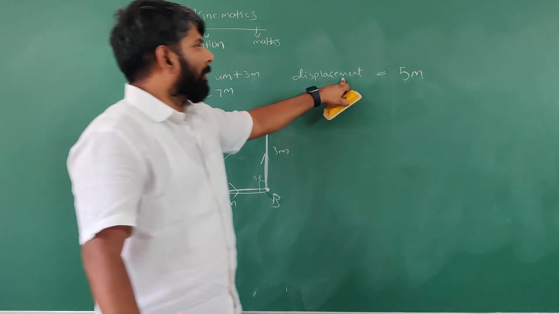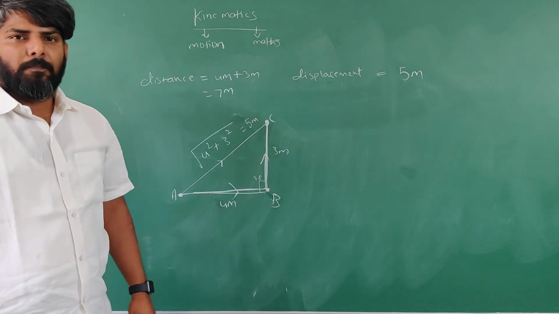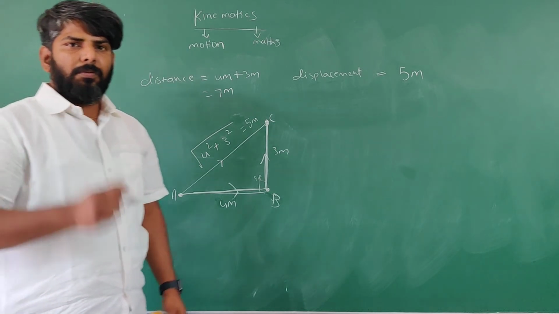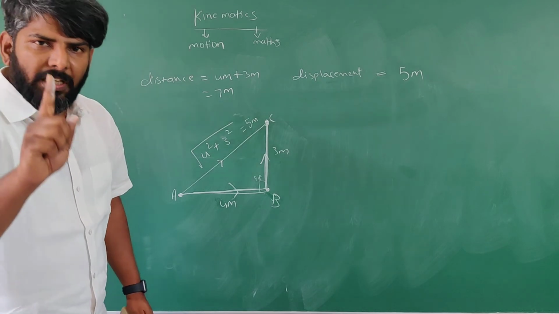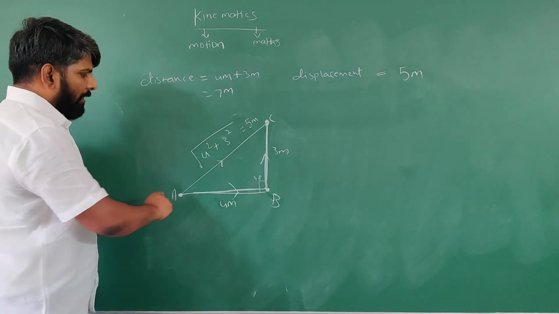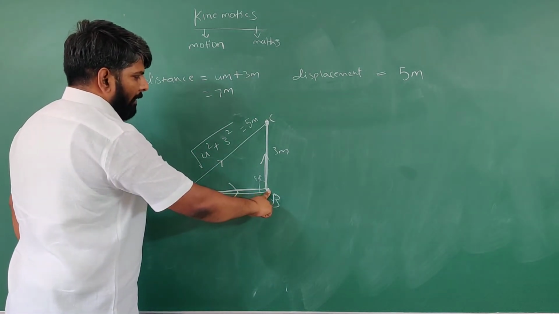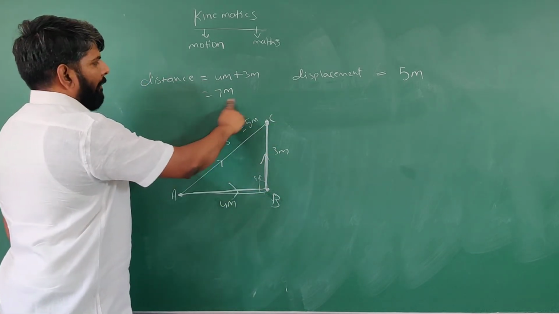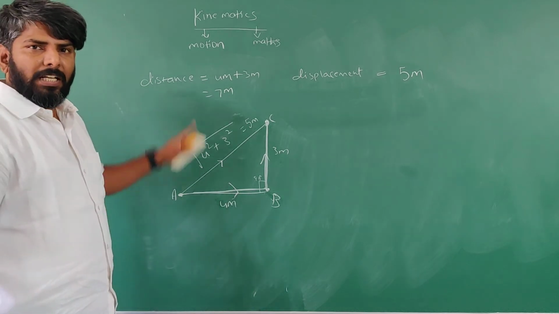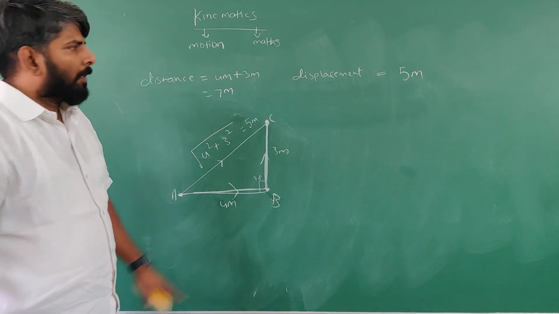What is the displacement of the body? 5 meters. Point understood or not, students? Distance means length of the original path. So here, what is the original path? 4 meters plus 3 meters. 7 meters is the original path. That's why that is called distance.